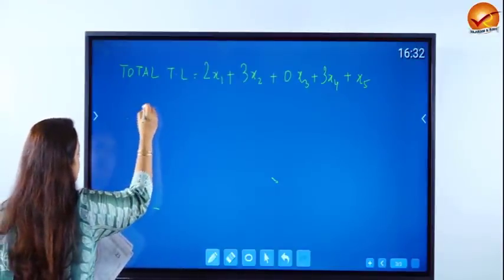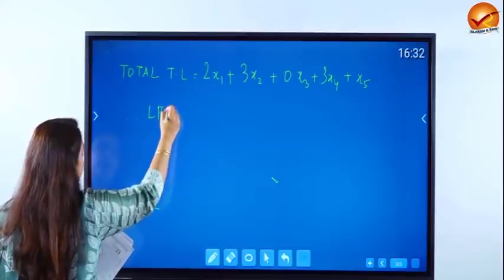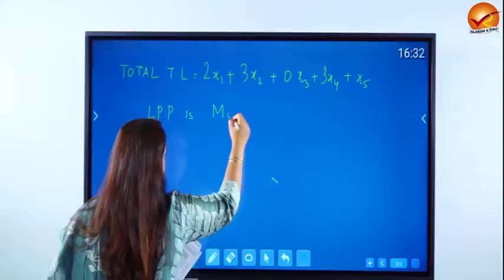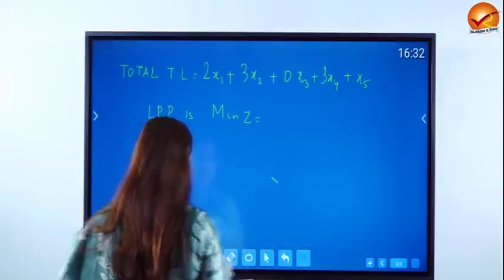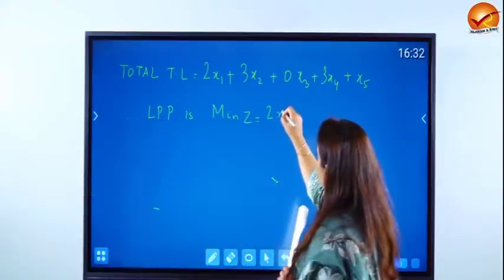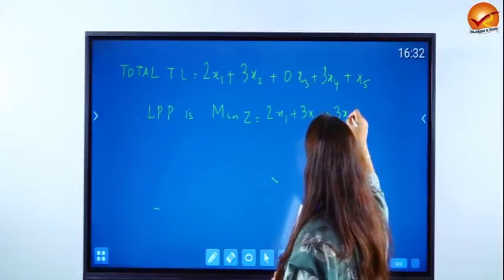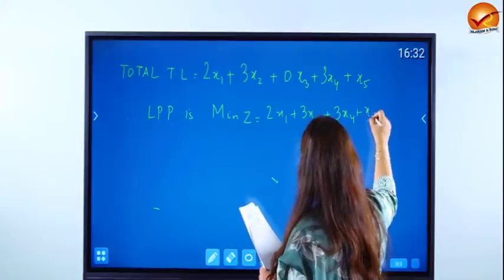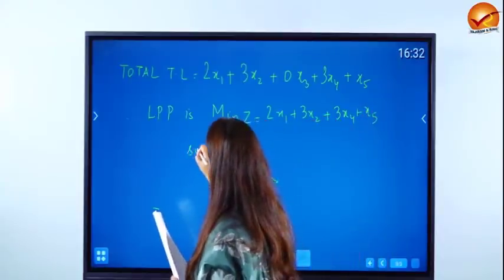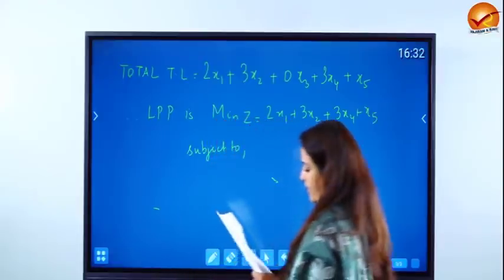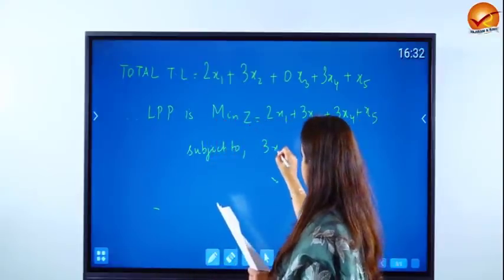So therefore the linear programming problem is: minimize the objective function, say z, which is 2x1 plus 3x2 plus 3x4 plus x5, subject to, what were the constraints that we had? So we're just copying down the constraints now.